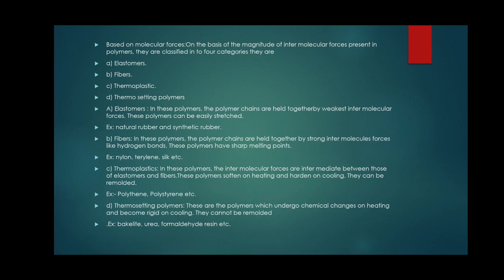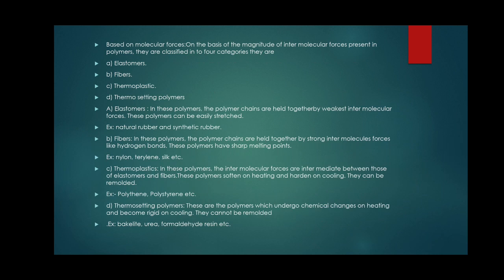Elastomer: in this polymer, the polymer chains are held together by the weakest intermolecular forces. This polymer can be easily stretched. Examples: natural rubber and synthetic rubber. Fiber: in this polymer, the polymer chains are held together by strong intermolecular forces like hydrogen bonds.